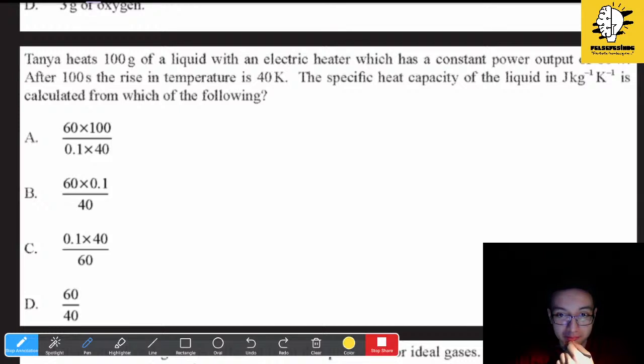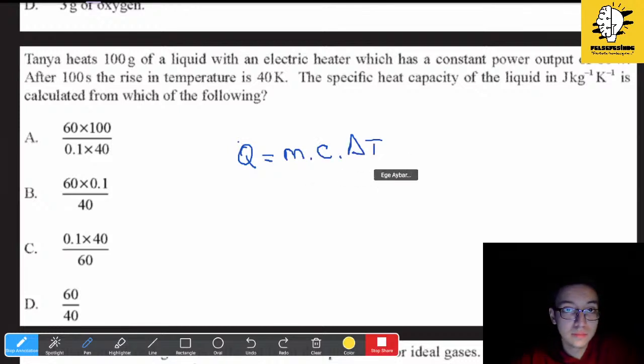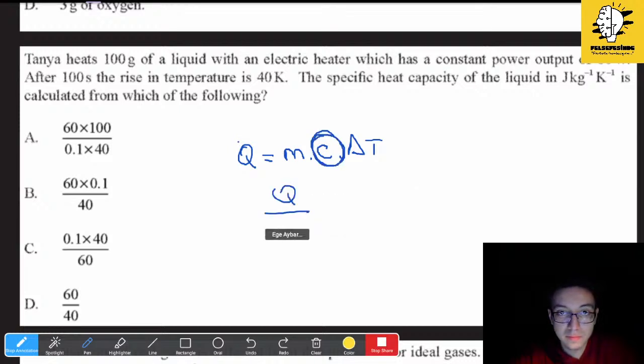Okay, Tanya heats 100 grams of a liquid with an electric heater which has a constant power of 60 watts. After 100 seconds, the rise in temperature is 40 and the specific heat capacity is asked. So let's write the equation for specific heat capacity. It's not the equation itself, but it involves specific heat capacity, so we have to make the necessary arrangements.